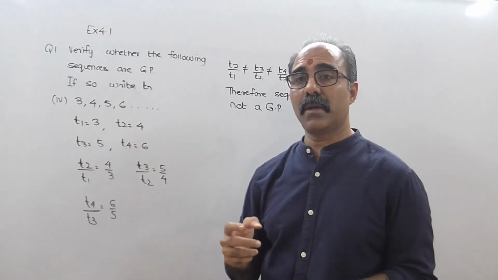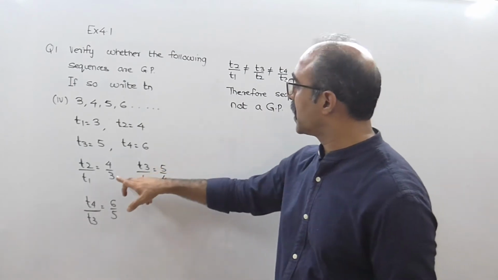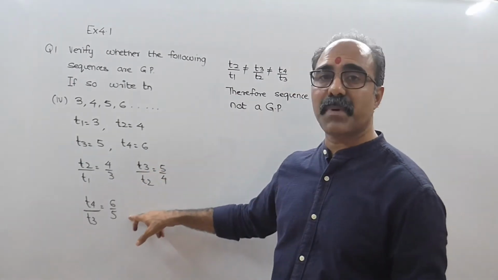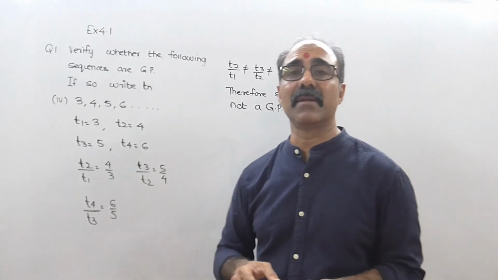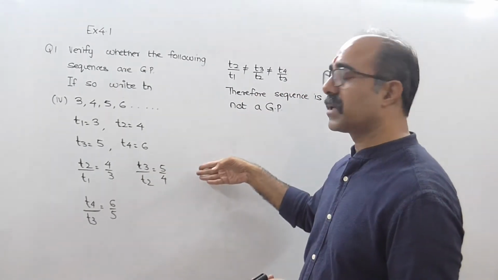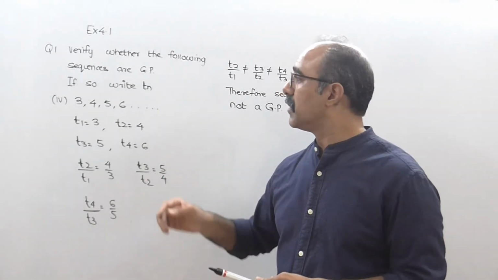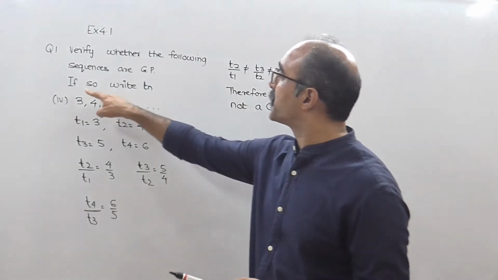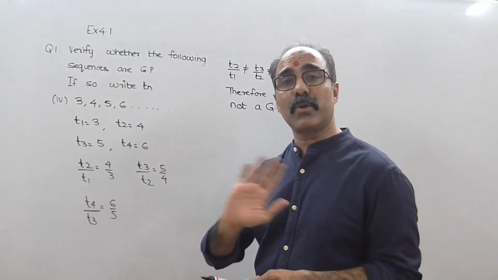We cannot find it in another way either, because we will not get R. R is what? Common ratio. Here it is 4/3, 5/4, 6/5. If R is consistently the same, you can take the common ratio and find the nth term. In this case, R is also not the same. That is the reason why you cannot find the nth term. You have to find the nth term only if so. If so means if it is a GP, then find it; otherwise, don't find it.